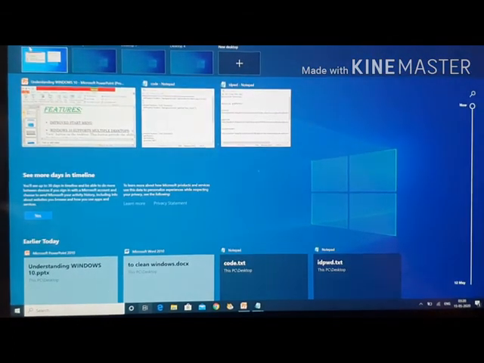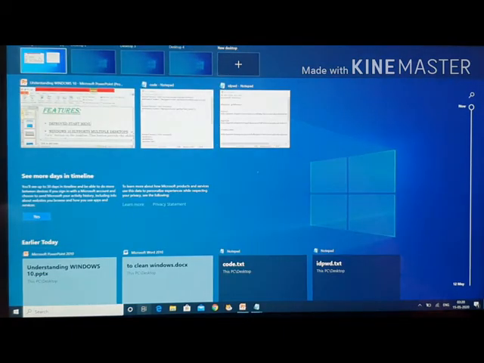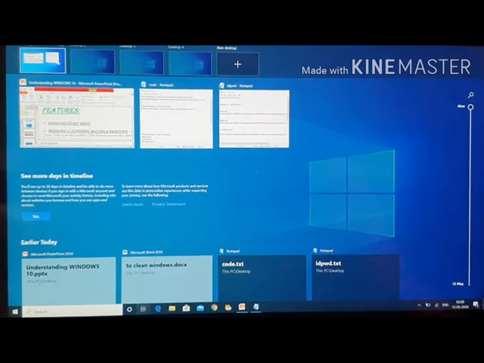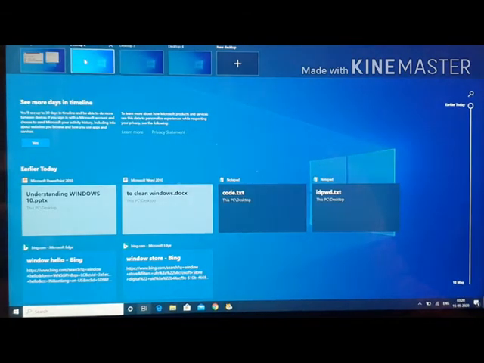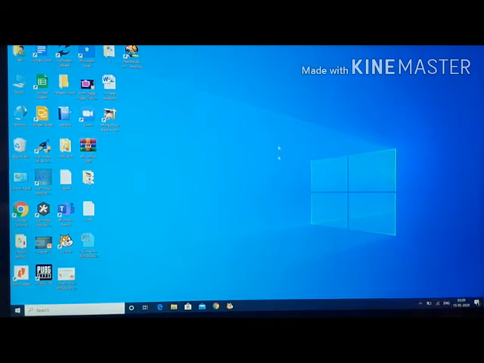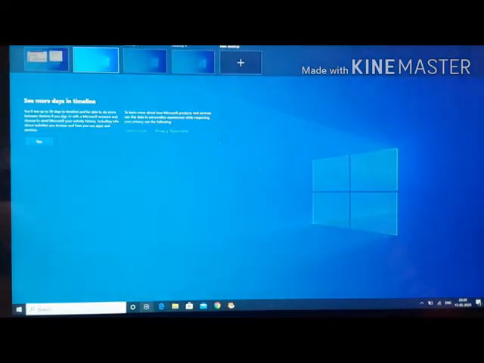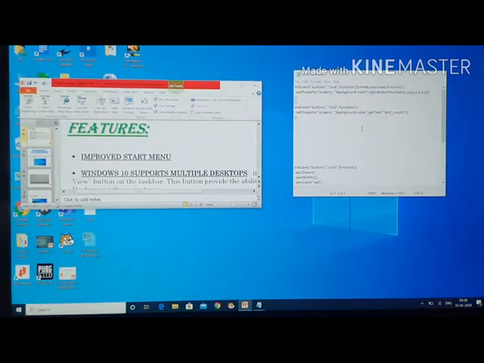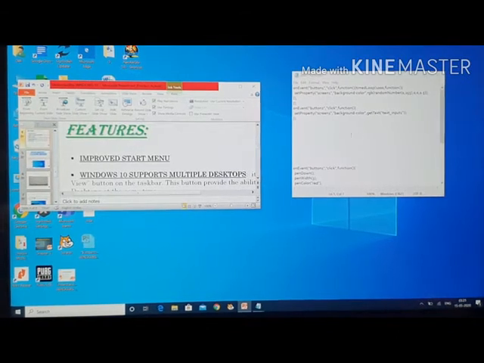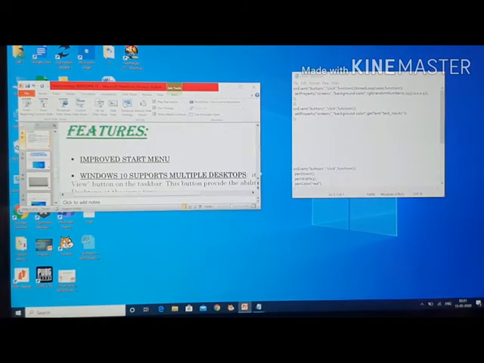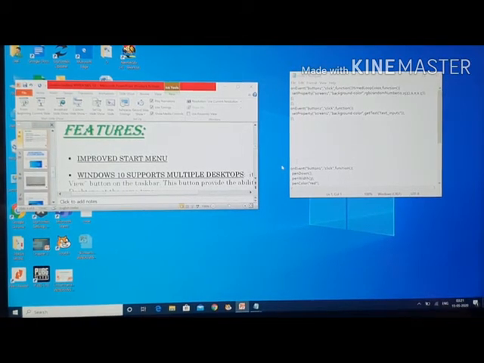Here we can see desktop 1, desktop 2, desktop 3, desktop 4. On desktop 1 we are using 2 documents we have opened. We can switch to desktop 2, nothing is there in this window. We want to go to desktop 1 again. Okay, this is desktop 1. So we can have multiple desktops on a single laptop. Using Windows 10 only we can do this type of thing.